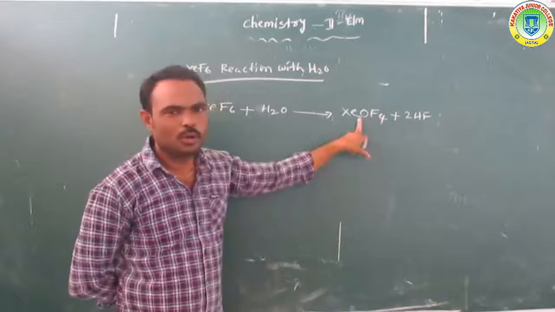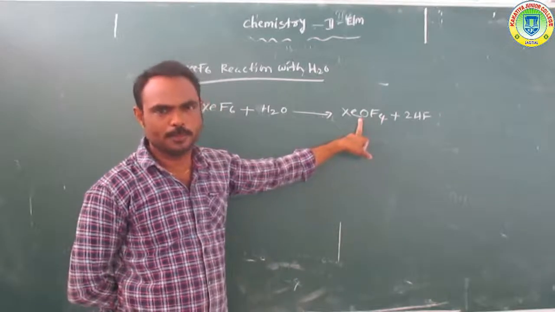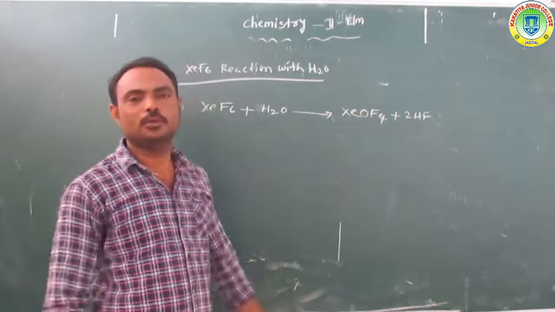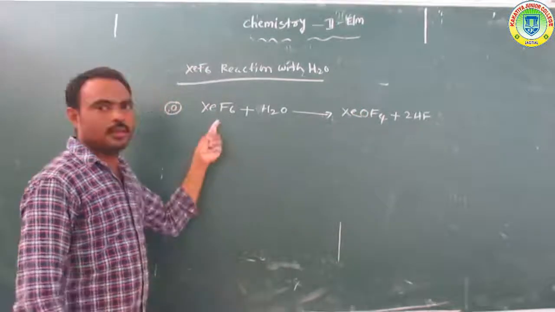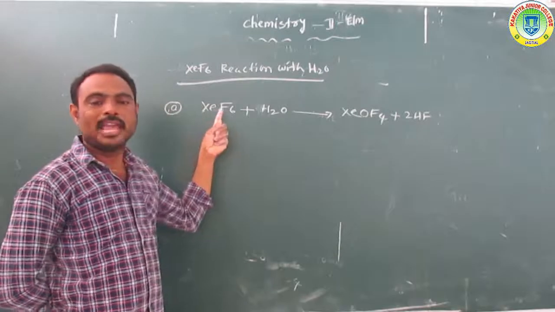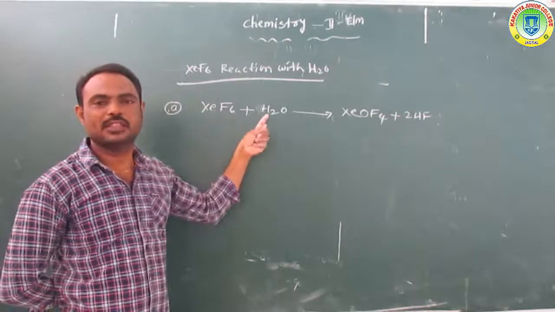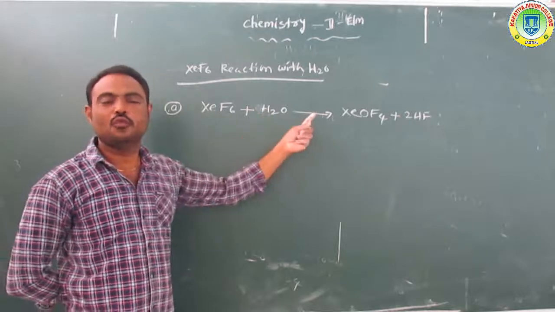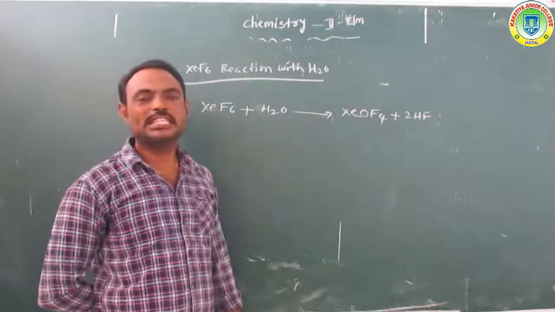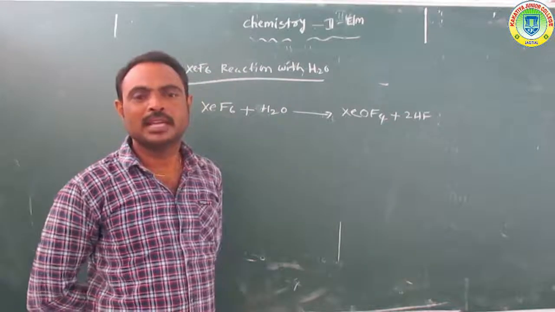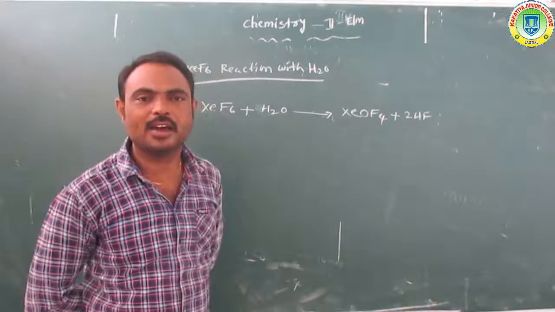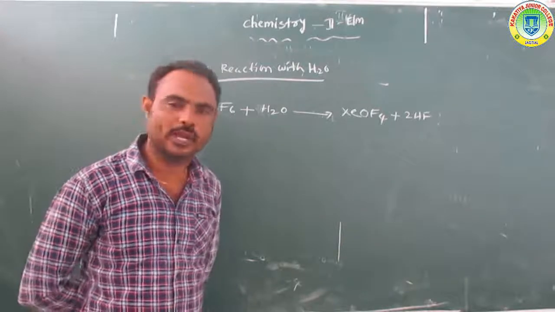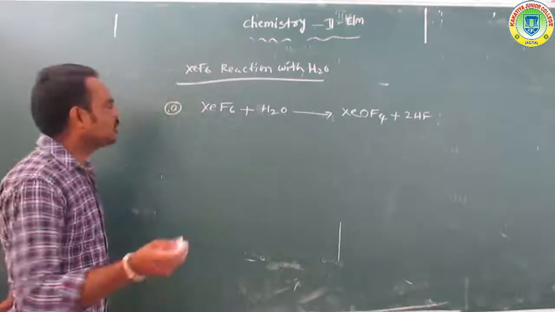It is also a xenon compound. Overall, xenon hexafluoride reacts with 1 mole of water molecule to form XeOF4, xenon oxytetrafluoride, and hydrogen fluoride.